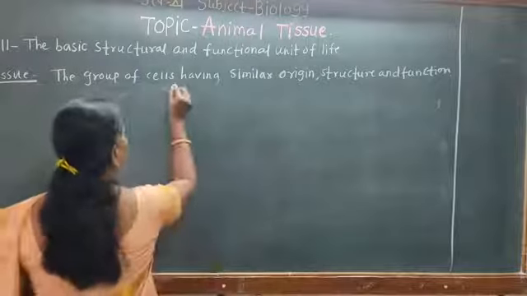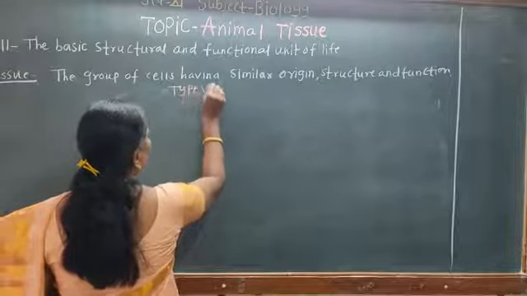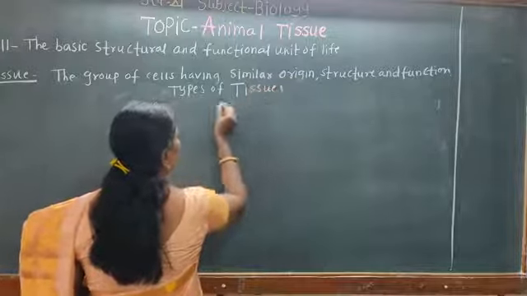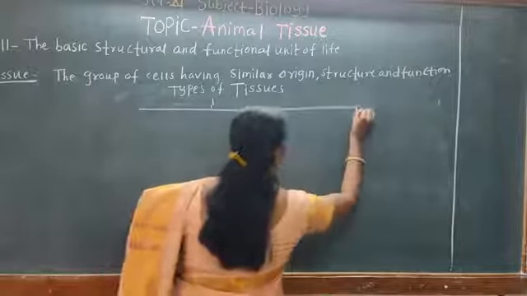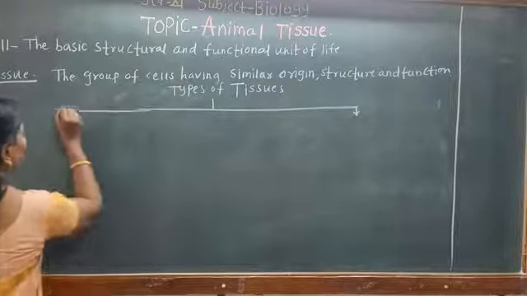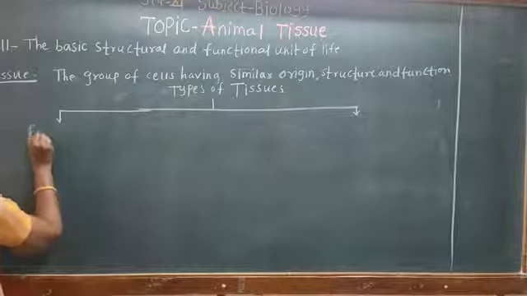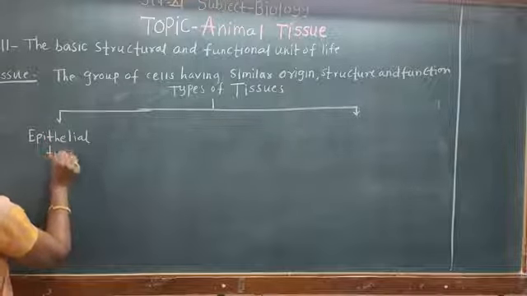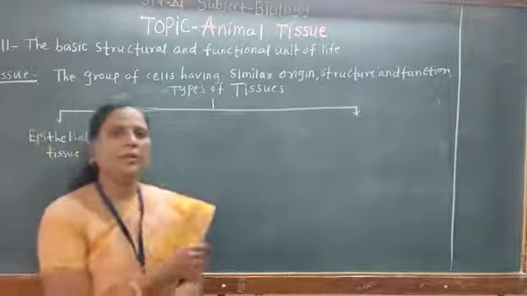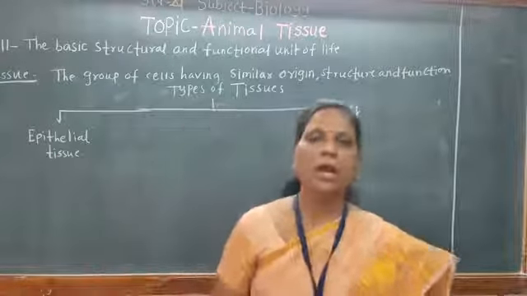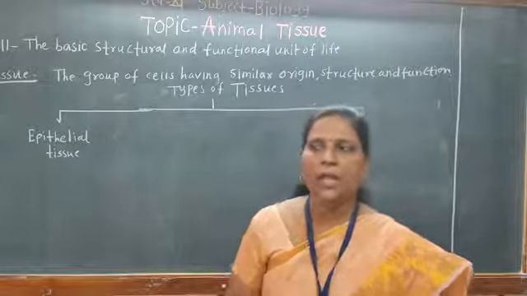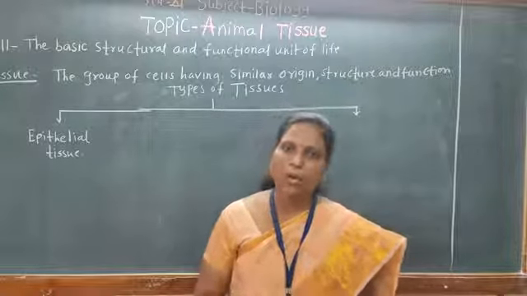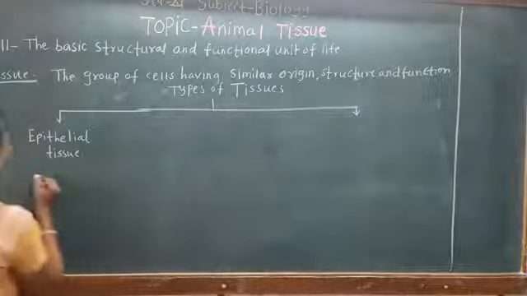See here, the types of tissues. There are mainly four basic types of tissues. The first type is the epithelial tissue. Epithelial tissue forms the outer surfaces of the body and also of some organs, as well as the inner lining of hollow organs.